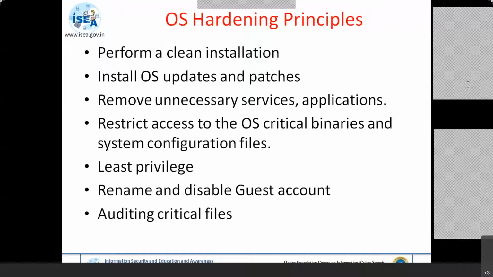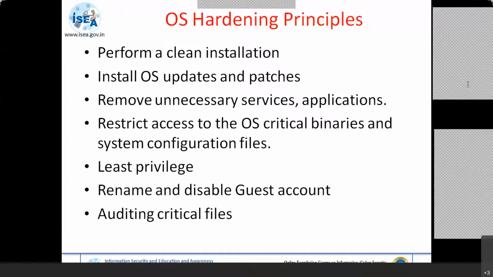Next, install OS updates and patches. How can you install the updates and patches? You have the default manager with which we can install OS updates. If you go to Windows Update Services and click, it gives the different patch levels.